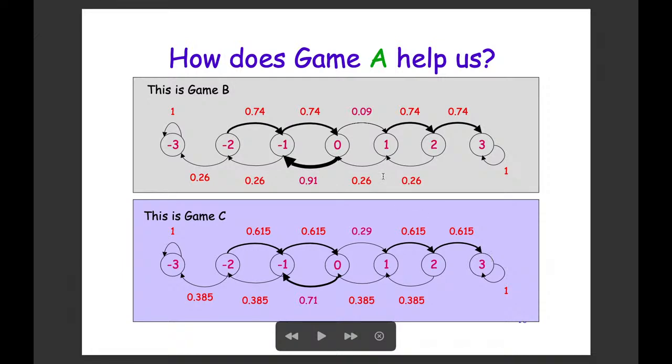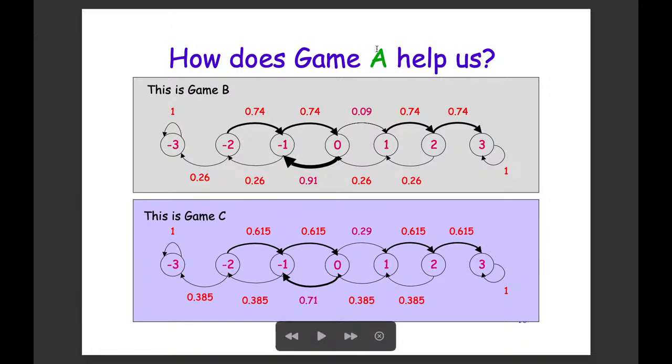Okay, so actually you can imagine a super bad scenario. Suppose that we are playing game B, but now we are changing this coin to be some really strange coin, so that there is no chance of moving forward and we must move backward. In such a case, we can never win $3 before losing $3.